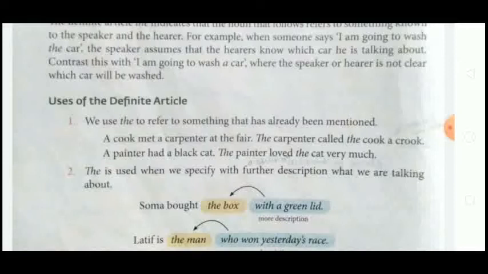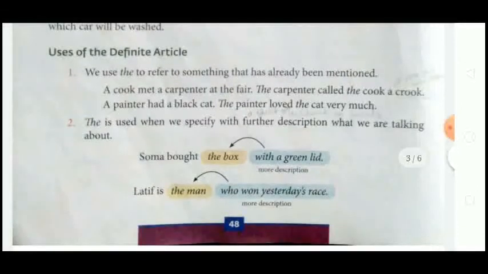So we were already talking about a box, and we want to describe more about that, so we use the box. Means now it becomes a particular box we were talking about. Okay, Latif is the man who won yesterday's race.